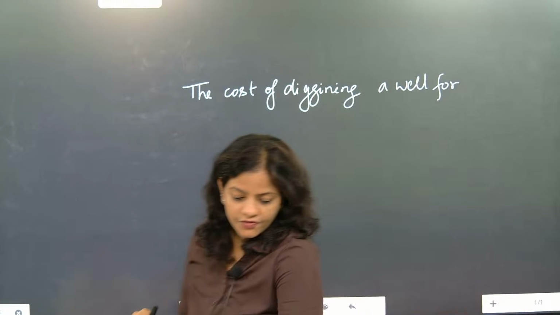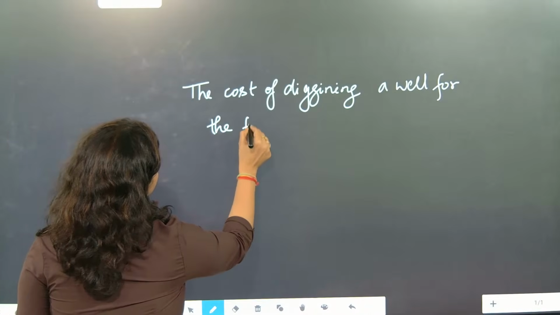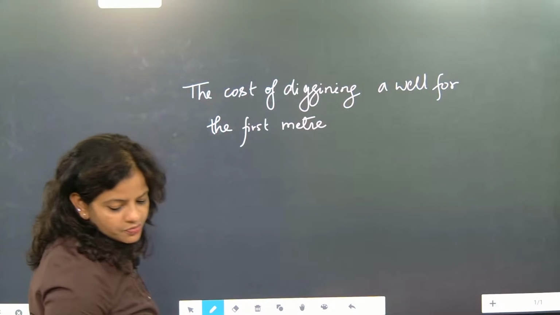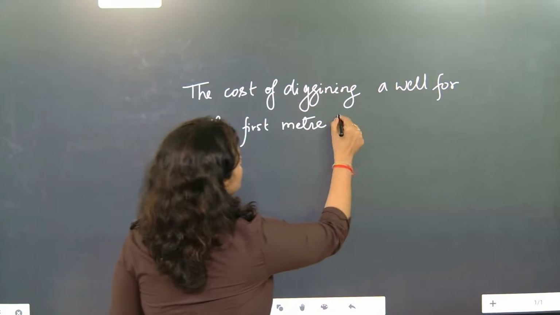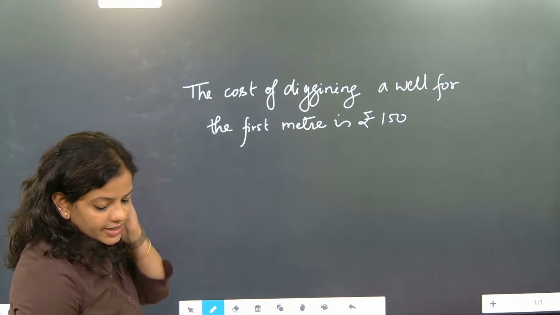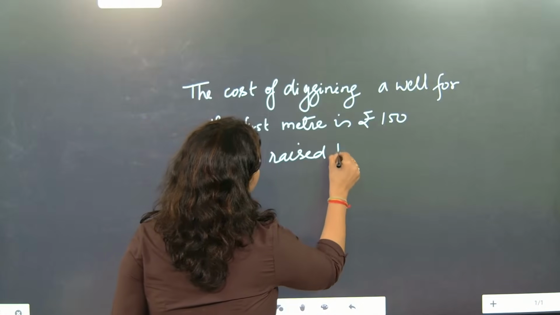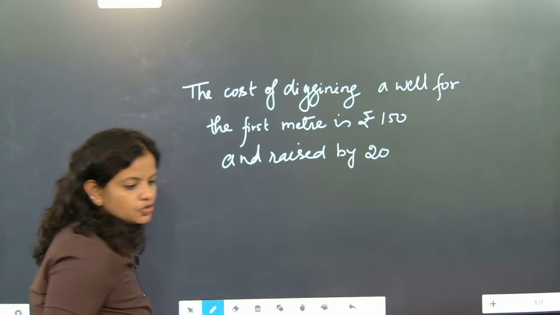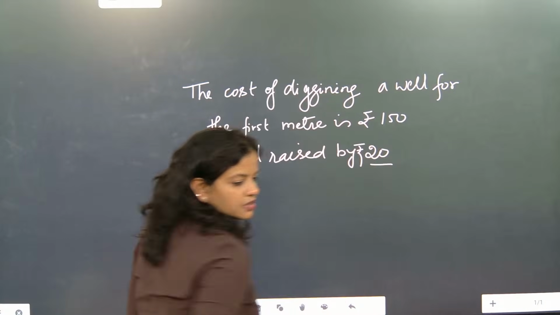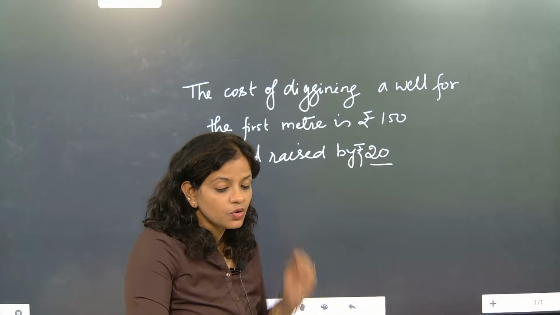The cost of digging a well for the first meter is rupees 150, and it is raised by rupees 20 every time. After that, what do they say for the succeeding meters?